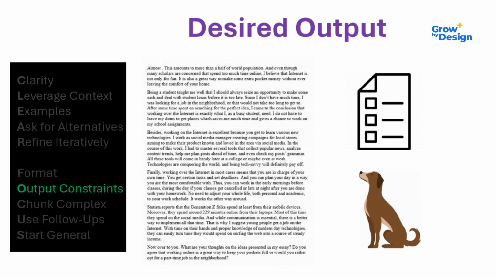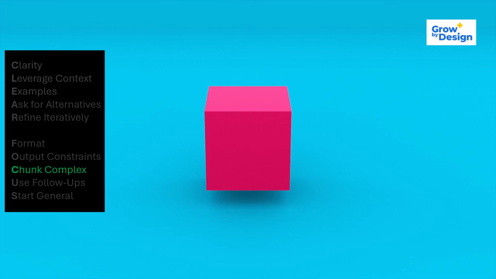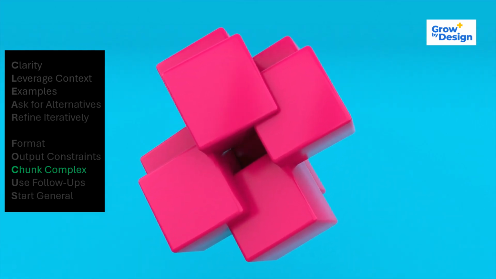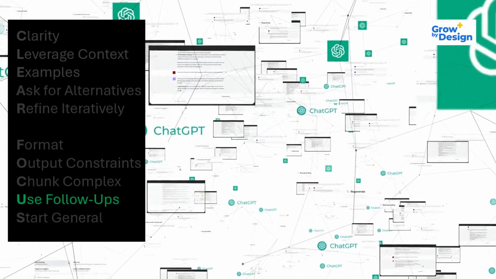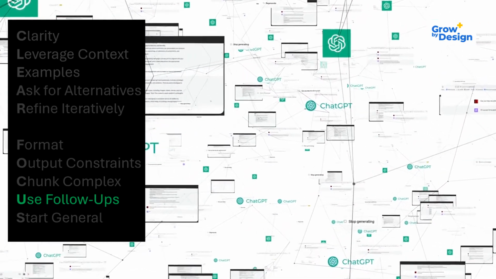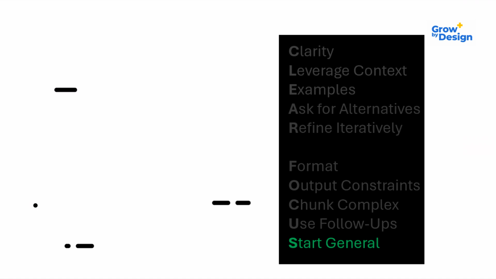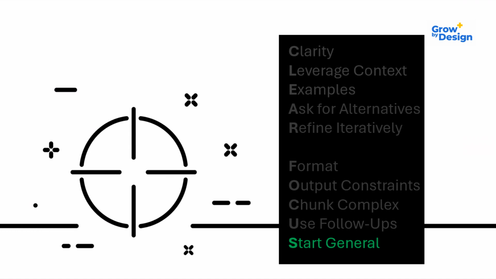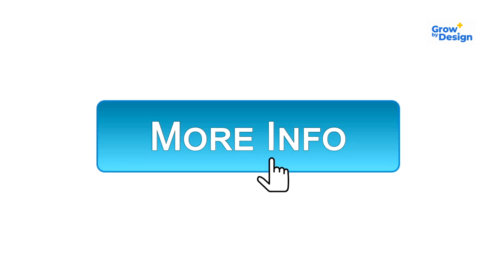O for output constraints, C for chunk complex, U for use follow-ups, S for start general. Let's dive into details on each of the clear focus steps.